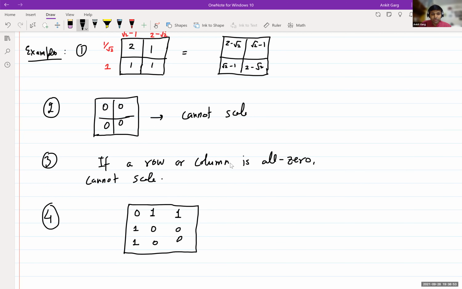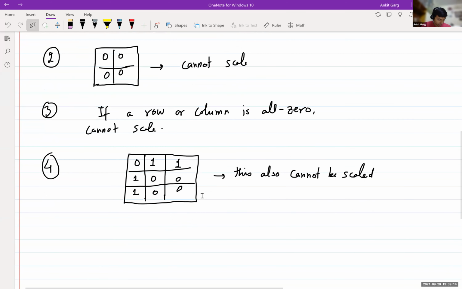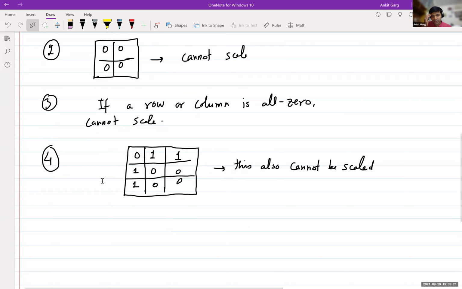You can try to convince yourself, maybe it might require some calculation, that this also cannot be scaled to W square. By the end of the lecture you'll definitely know why this cannot be scaled, but you can try to prove this yourself in the meantime. But this is not a trivial matrix, right? All the rows and columns are non-zero, yet this cannot be scaled.